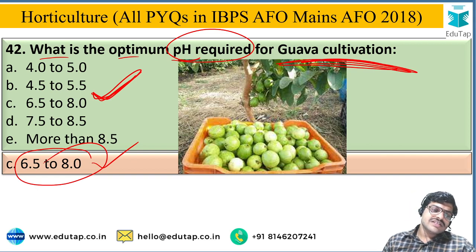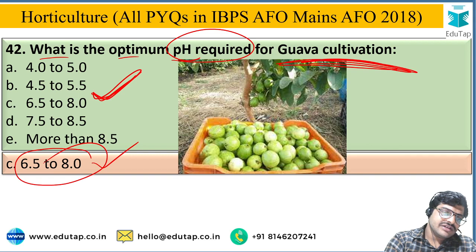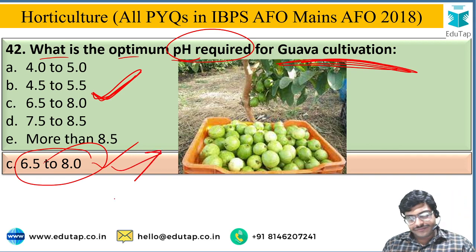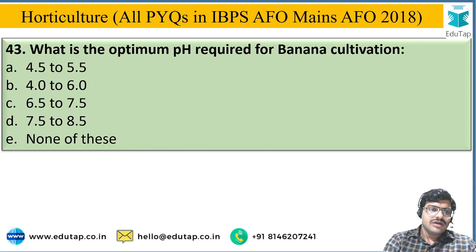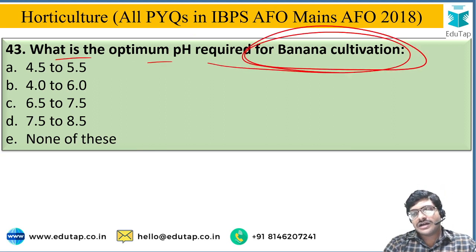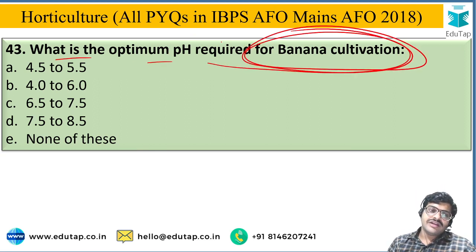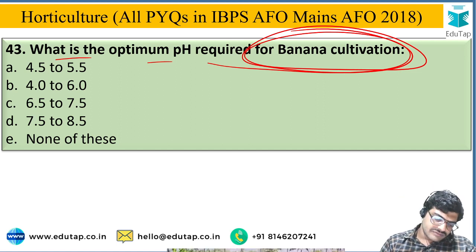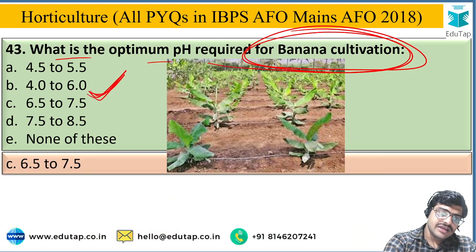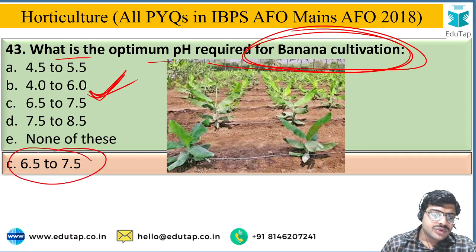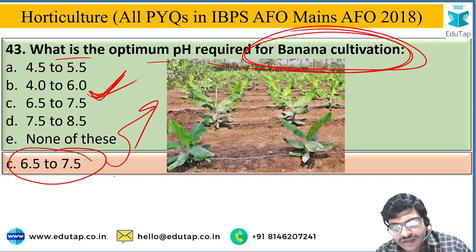So 6.5 to 7.5 is the ideal pH for most of the crops, but the optimum pH for guava cultivation is 6.5 to 8, which is the correct answer. Next, what is the optimum pH required for banana cultivation? The options again are very near: 4.5 to 5.5, 4 to 6, 6.5 to 7.5, 7.5 to 8.5, or none of these. The correct answer is option C, that is 6.5 to 7.5. This is the ideal or optimum pH for banana cultivation.